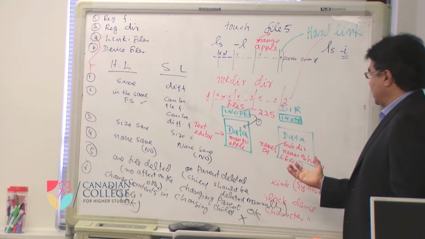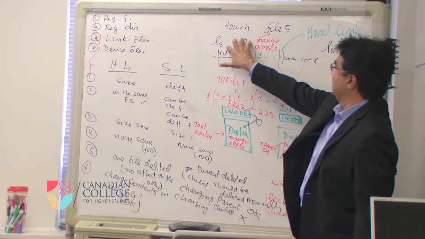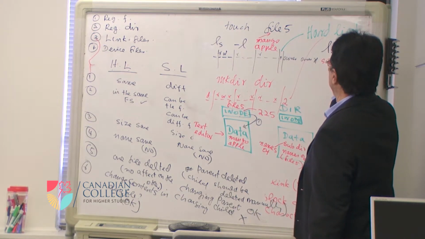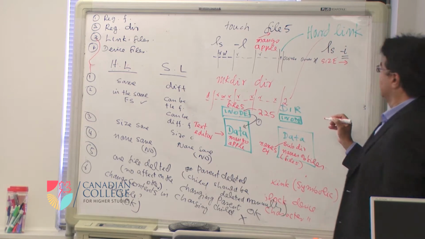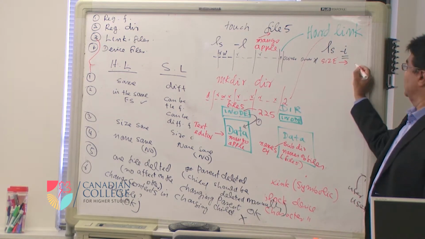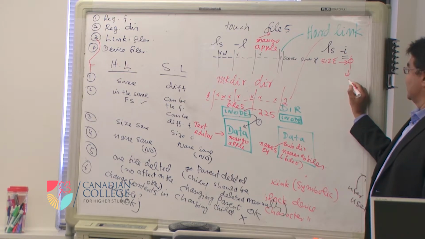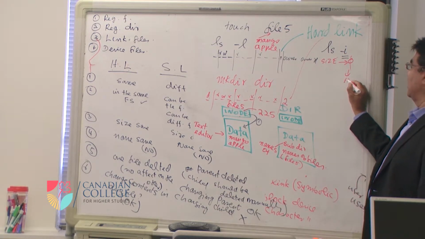When I create a regular file, what is the size of that file? It's 0 when I touch it. Then when I add data, it keeps increasing, maybe 10 bytes, 20 bytes, like that.